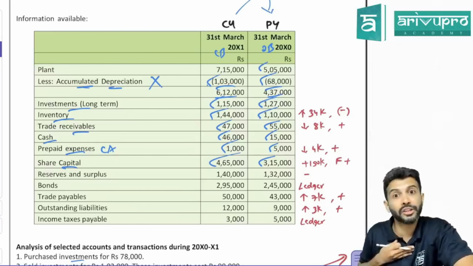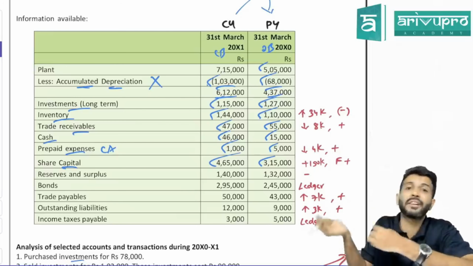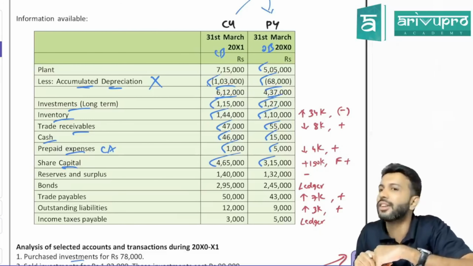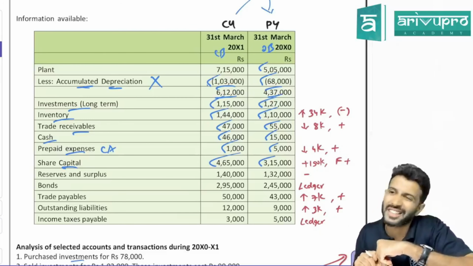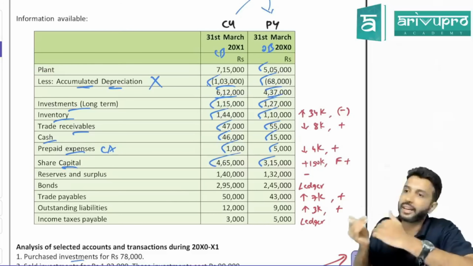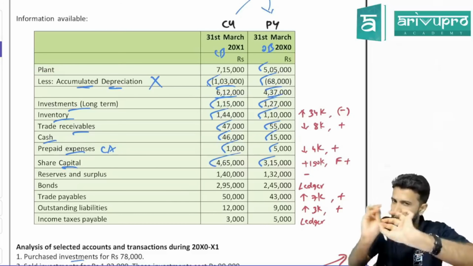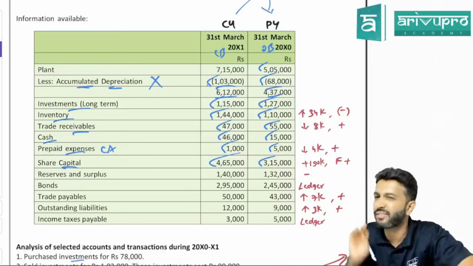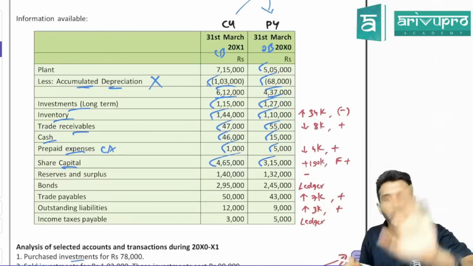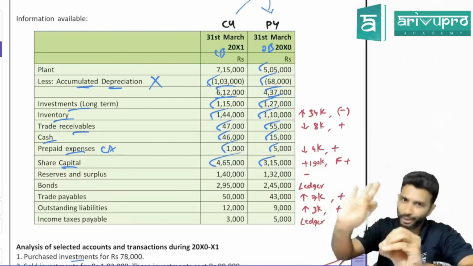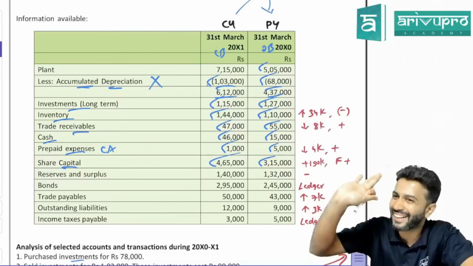But at the same time, I don't want to just revise it at concept level. If I only revise concept, then accounts will become a theory subject, which you may not understand, because only when you apply it, we will get it better. So concepts, we can go a little slow. Problems, we have to be a little faster. I'll try to maintain that. Apologies for someone who feels that it is going a little faster. In the interest of time, I have to maintain this.